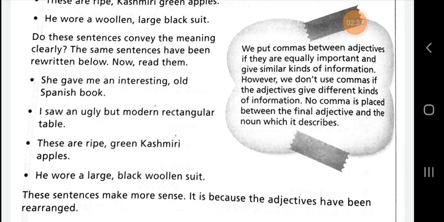We put commas between adjectives if they are equally important and give a similar kind of information. However, we don't use commas if the adjectives give different kinds of information. No comma is placed between the final adjective and the noun which it describes. So it is necessary to understand this.